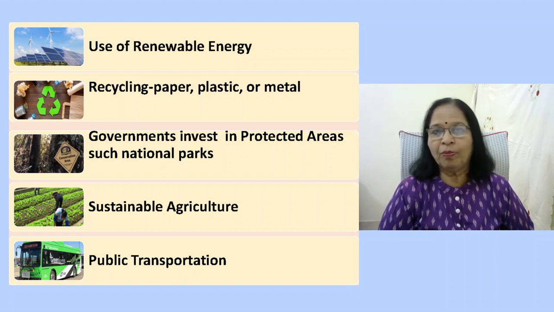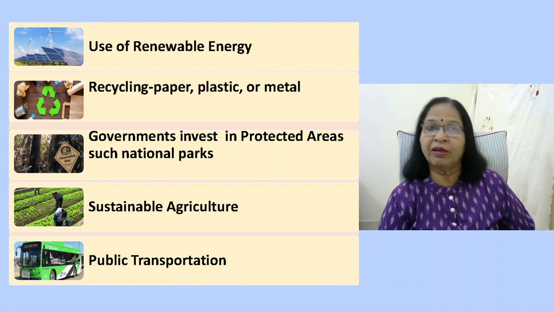When households or businesses switch to using renewable energy like solar or wind power and install rainwater harvesting or water treatment plants or waste treatment plants, these are examples of positive externality. Recycling paper, for example, saves trees and reduces greenhouse gas emissions.